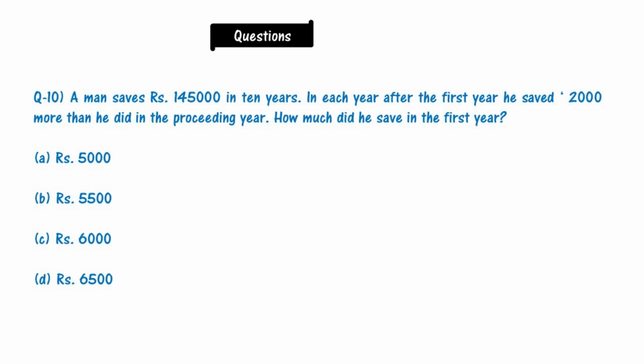Now comes the last question, that is question number 10. A man saves rupees 1,45,000 in 10 years. In each year after the first year he saved 2,000 more than he did in the preceding year. How much did he save in the first year? Options are rupees 5,000, 5,500, 6,000, 6,500. Please solve this question.